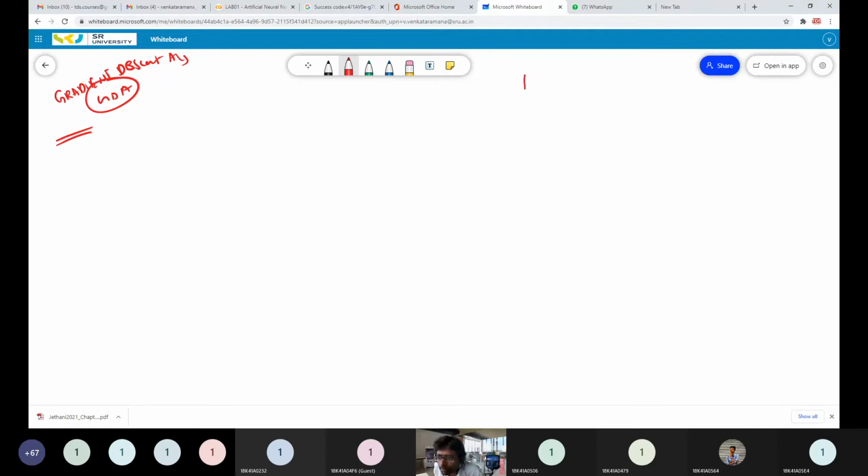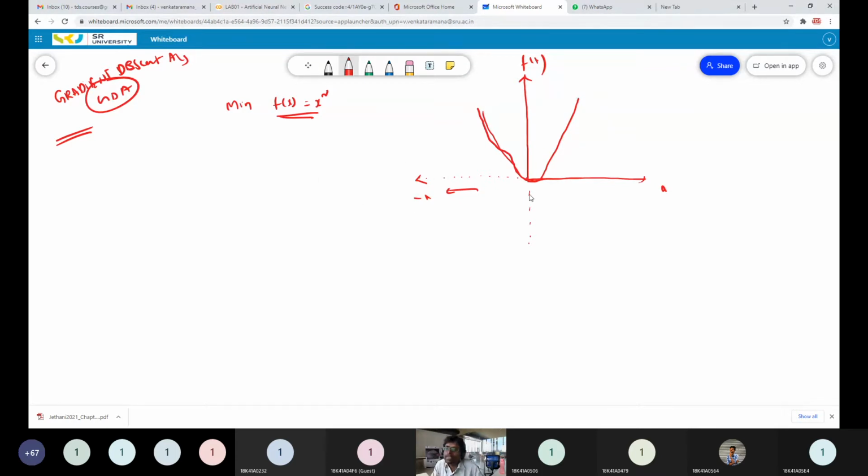Let's assume my objective function is: minimize f(x) = x square. Maybe you know how the f(x) = x square line looks. It will be like a parabolic equation like this. That means if the x values are increasing positively, then your f(x) value increases. If x is increasing negatively, then also your f(x) value increases, right? In both cases, your f(x) value increases.